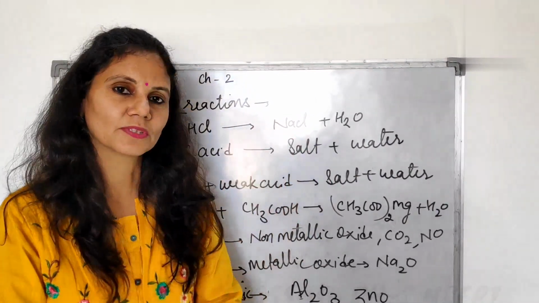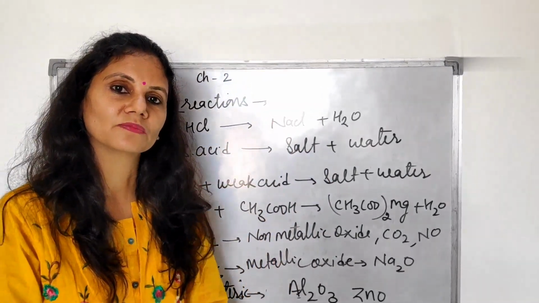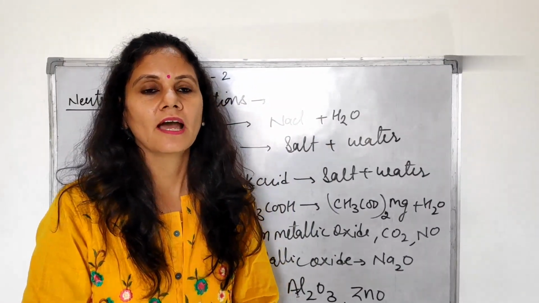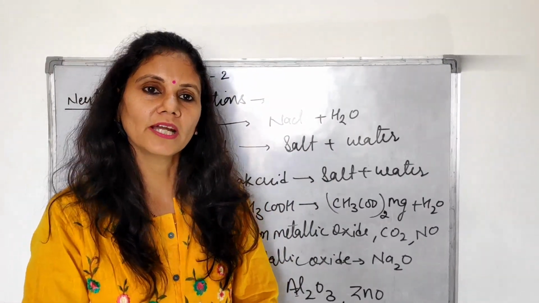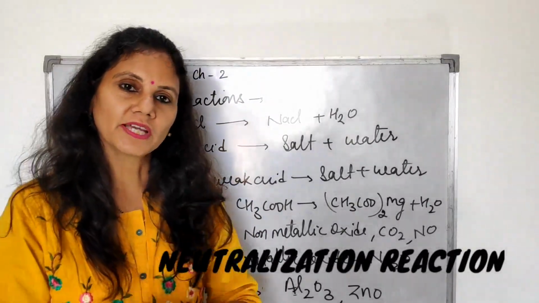Now we are starting chapter number 2. In chapter number 2, we have done some parts about acids and bases, their types, and about the reactions also. Now we are doing the neutralization reaction of acids and bases.